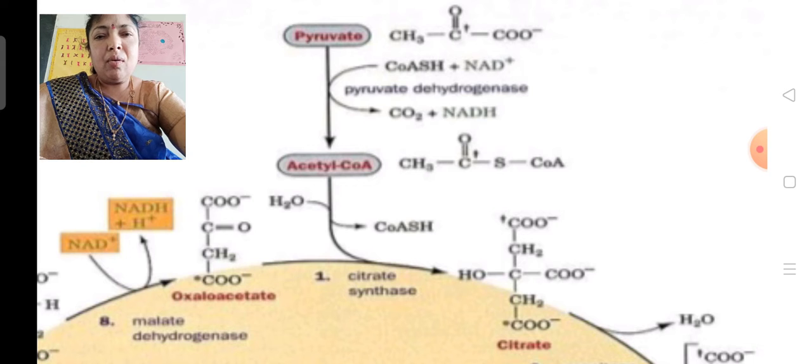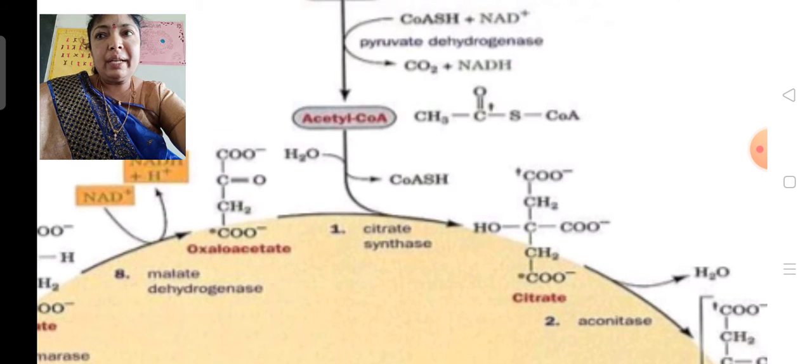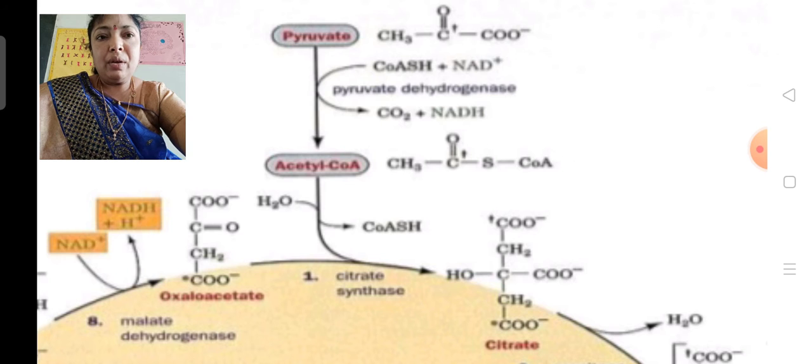This is the oxidation in which NAD is reduced to NADH2 in the presence of 5 cofactors: TPP, lipoic acid, NAD, Mg+2 and CoA, coenzyme A. Here the yellow color represents the mitochondrial matrix, and the white color represents the cytosol. In between these, acetyl coenzyme A is present. Hence acetyl coenzyme A is considered the connecting link between glycolysis and the Krebs cycle.